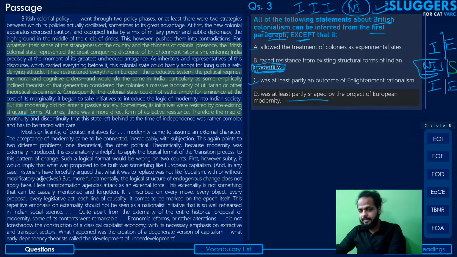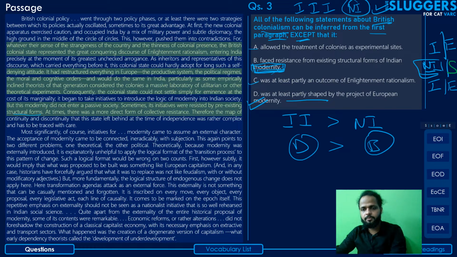We are going to have to make a little assumption here, a slight leap in this case. Fair enough. It's not as inferable as A and C, but still, if you compare it with our current answer, option B, D is definitely more inferable than option B, which is not inferable at all. Okay, so D is way more inferable than option B, and B cannot be inferred, and hence your correct answer here will be option B.